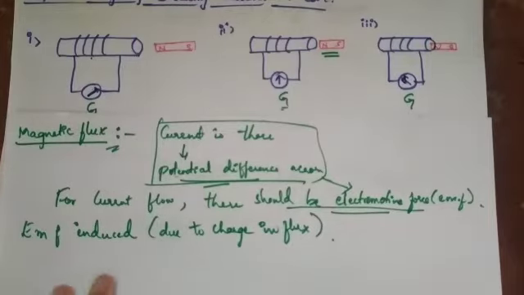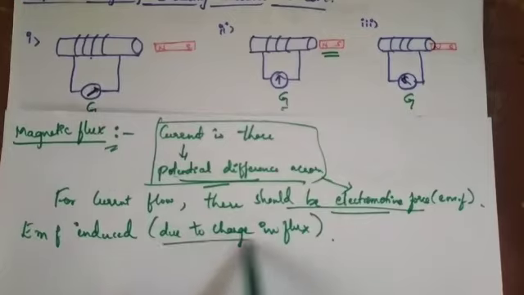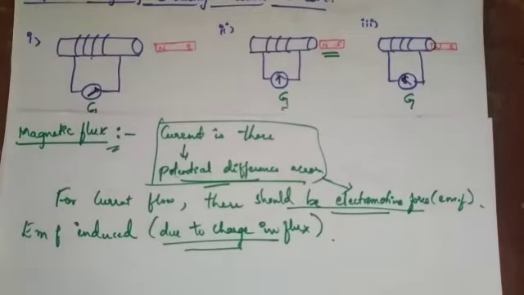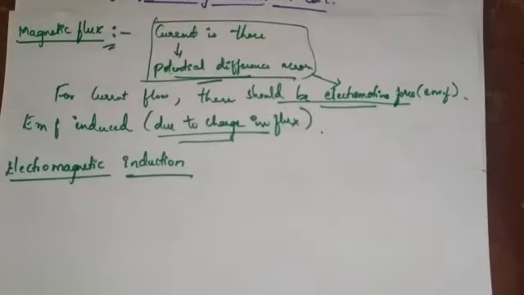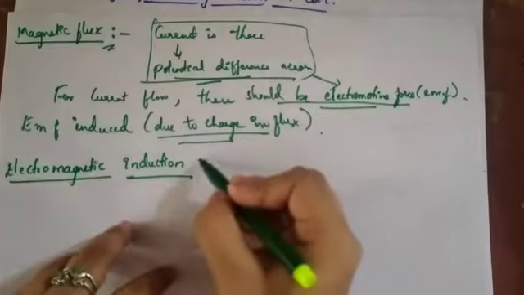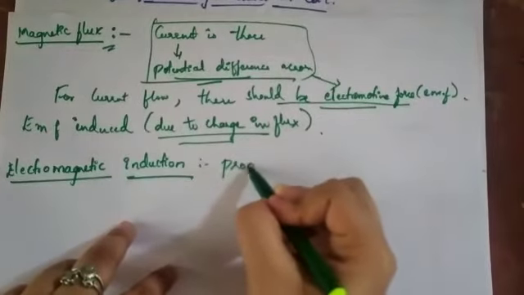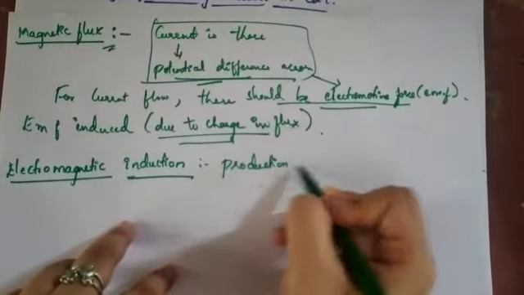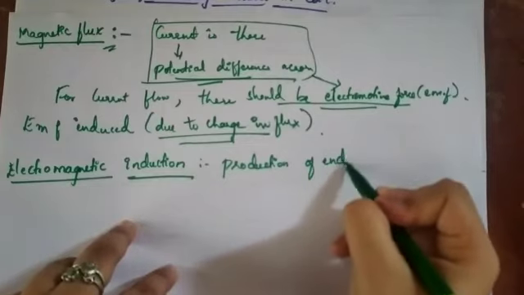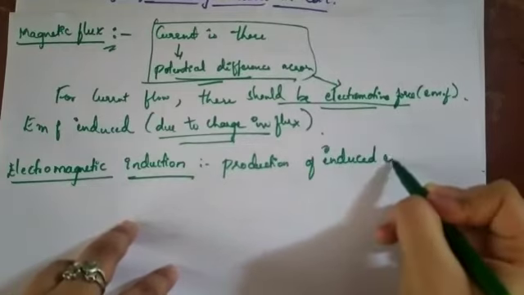So whenever the electromotive force has been induced, it is induced due to the change in the flux. So now we are able to define what is electromagnetic induction. What is this electromagnetic induction definition? Production of induced EMF.